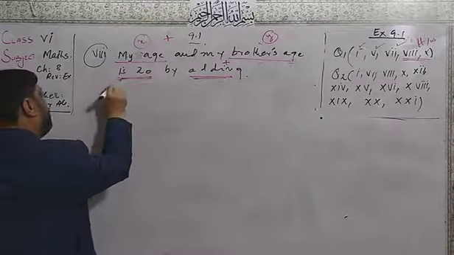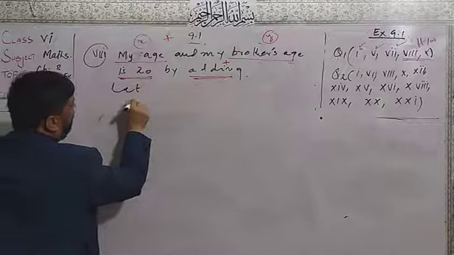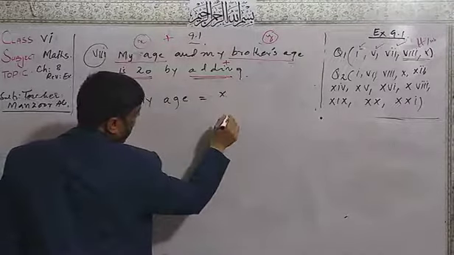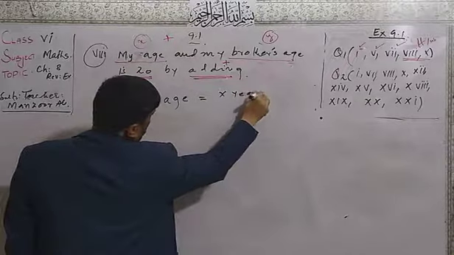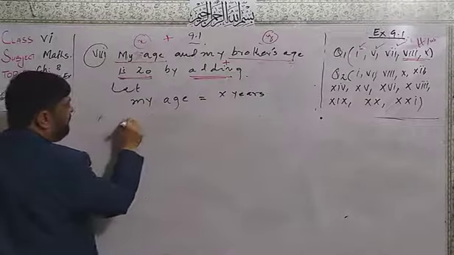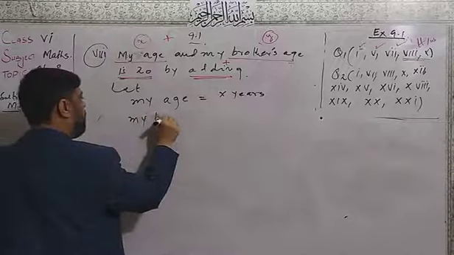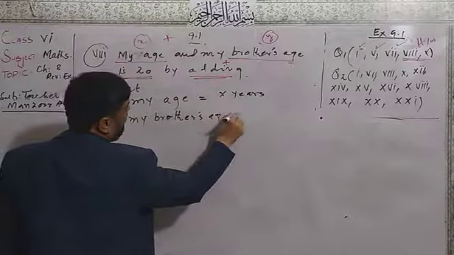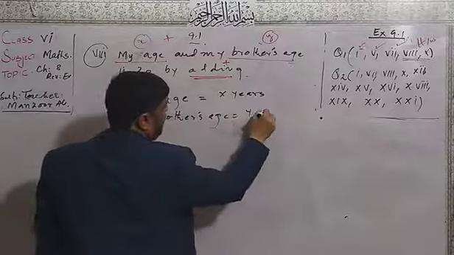So dear students, very easy. We will let my age be equal to x years. My brother's age is equal to y years.